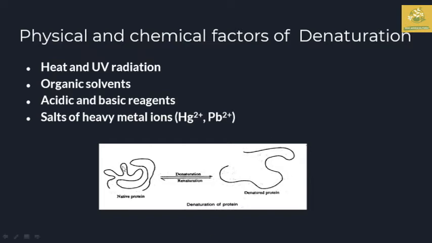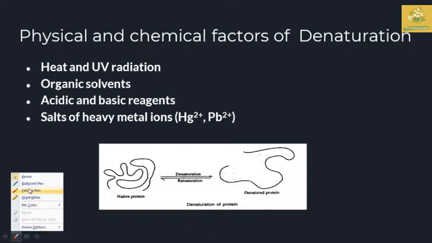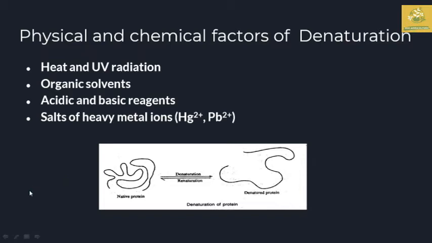Here is the native protein where the structure is given, and in the denatured state you can see that it almost loses its structure. But when the physical or chemical factor causing denaturation is removed, the renaturation process can take place and the protein regains its original form.